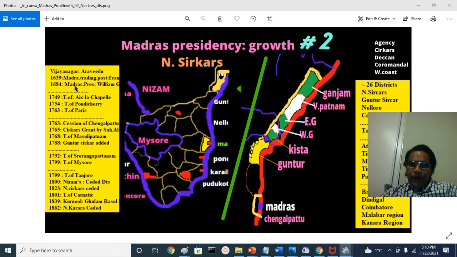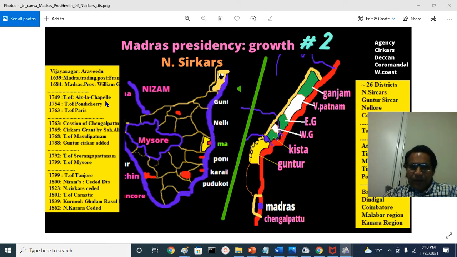And finally, it was elevated to the status of presidency. William Guilford was appointed as president of Madras Presidency, essentially a small trading port, and they built a fort, Killa, that is called Fort St. George, that houses the Tamil Nadu Legislative Assembly and Council today.